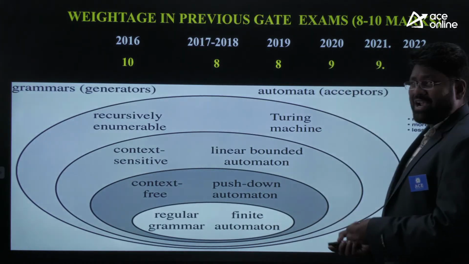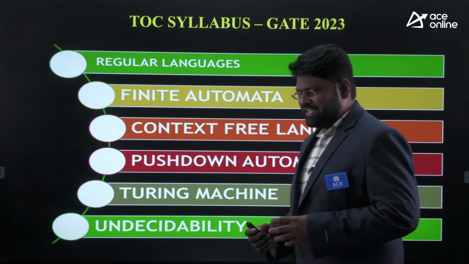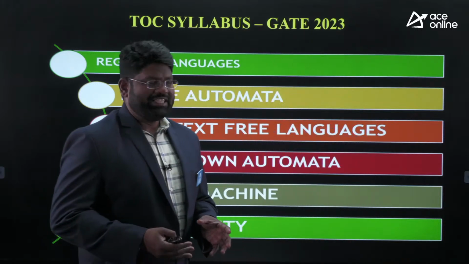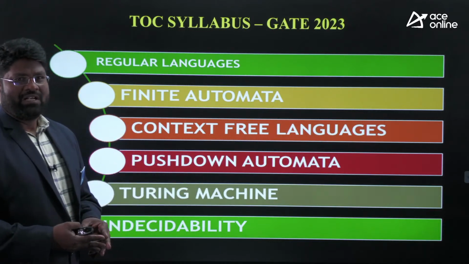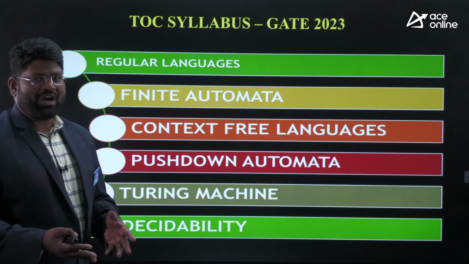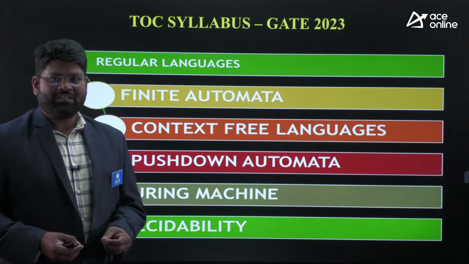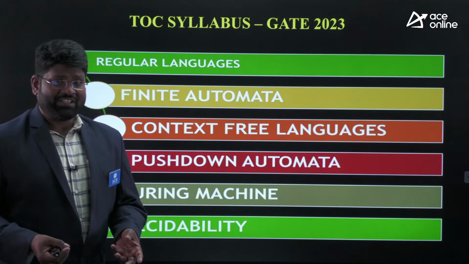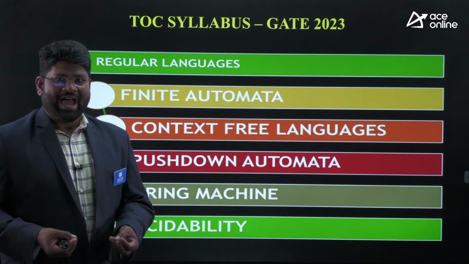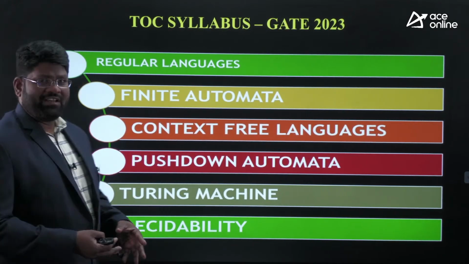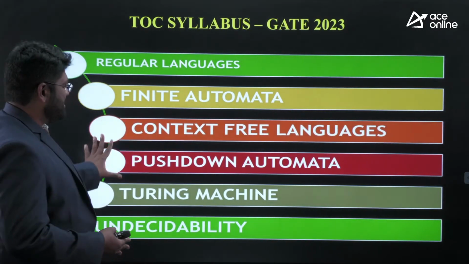I just come back to what kind of syllabus we have here in the syllabus part. We have seen in the previous years, these are the 7 titles you can see every year. Slightly it may vary sometimes, but in the majority of cases, these are the titles. We will have finite automata, and we have regular expressions or regular languages. Later we have push-down automata concepts and context-free language concepts. And then we have Turing machines and undecidability.